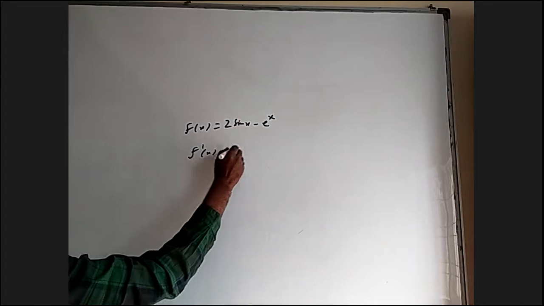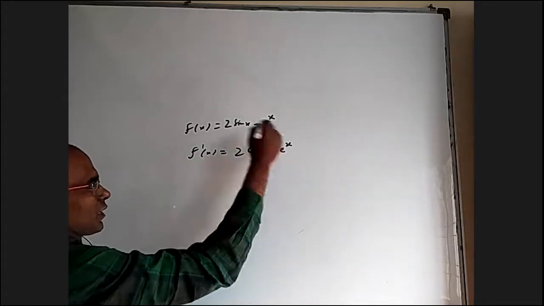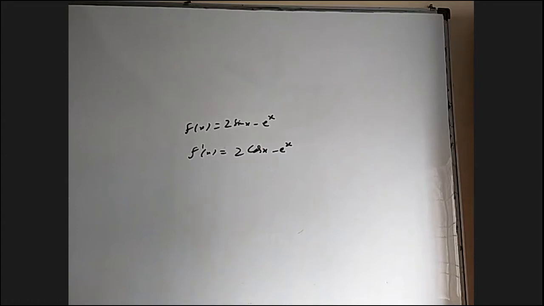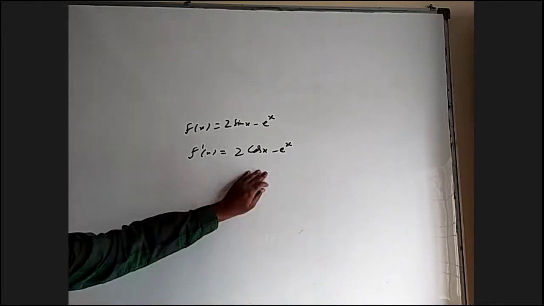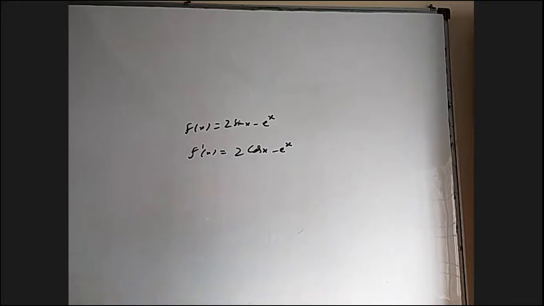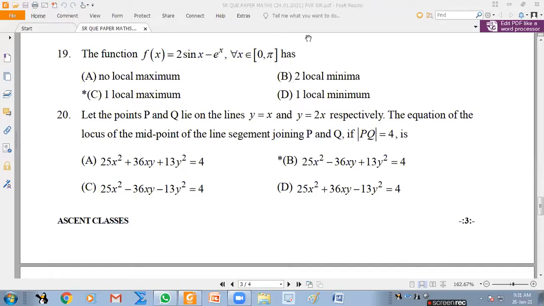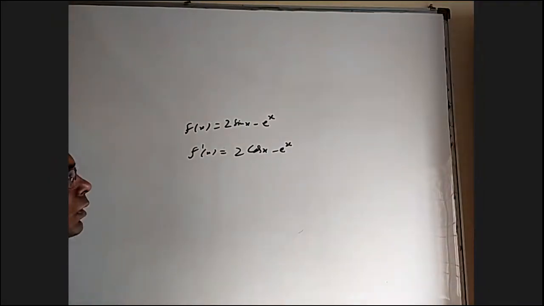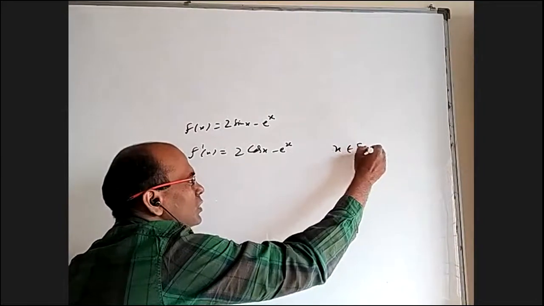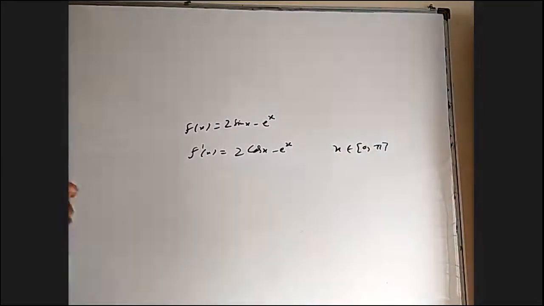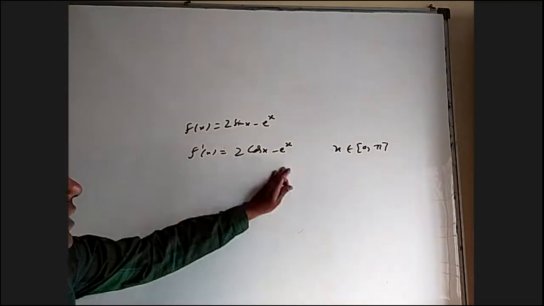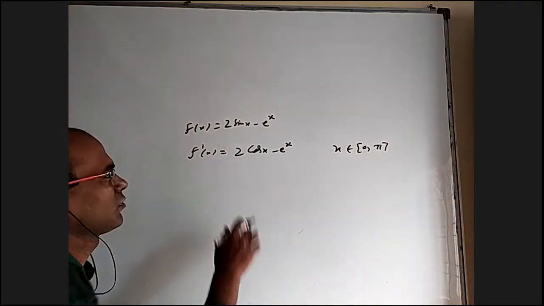F dash x is 2 cos x minus e power x. Okay, they're asking about local maximum or local minimum, or how many are there and all that. So where it is 0, when it is positive, when it is negative, I have to understand that. Maybe I can well understand from the graph. They gave any interval in the question? Yeah, 0 to pi. So x belongs to closed interval 0 to pi. I should draw the graph. Coming to this, when this is greater than this, when it is less than this, maybe I can understand from the graph.